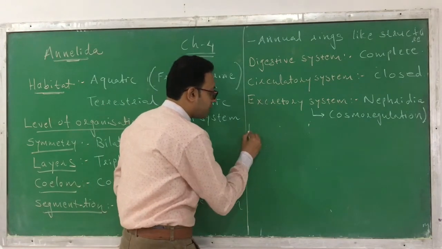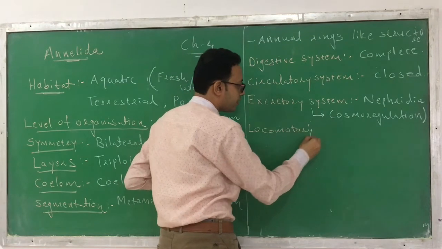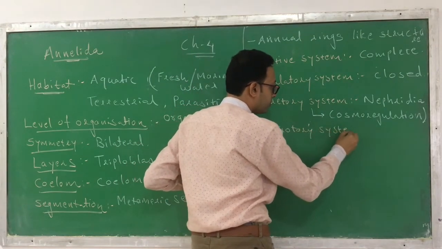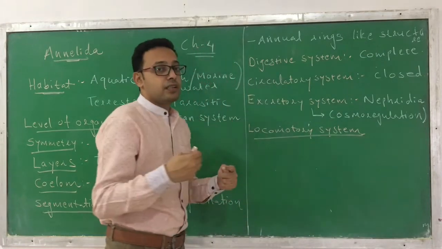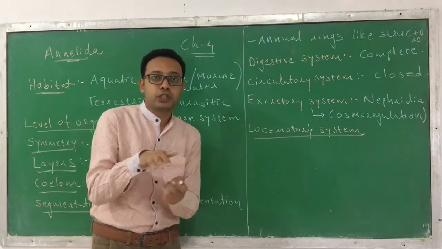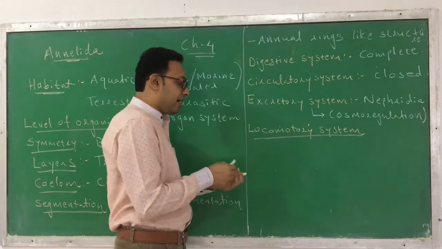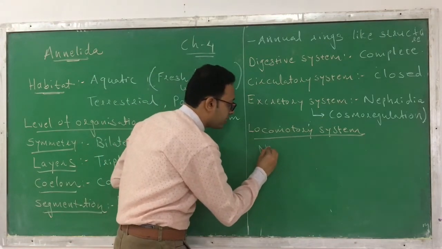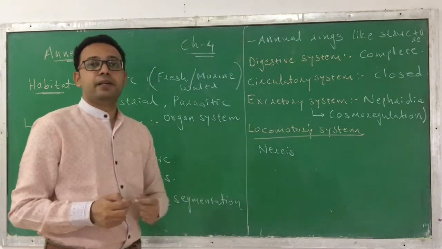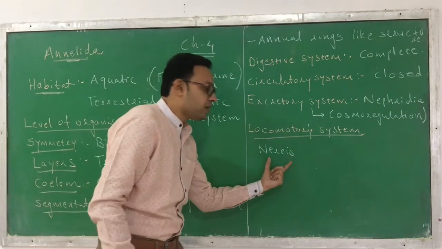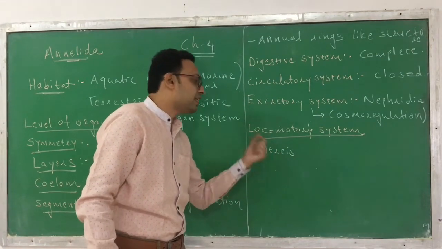Now when we talk about the locomotory system, that means how they move. In most of the cases, they have muscles. Through the muscular movement, they will move from one place to another place. But I will tell you a specific locomotory organ in different organisms in the phylum Annelida. One example of an animal which falls under the phylum Annelida is the Nereis.